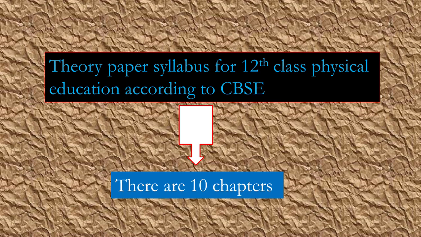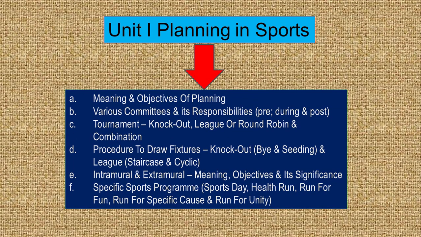Theory paper syllabus for 12th class physical education according to CBSE. There are 10 chapters. Unit number 1, Planning in Sports.